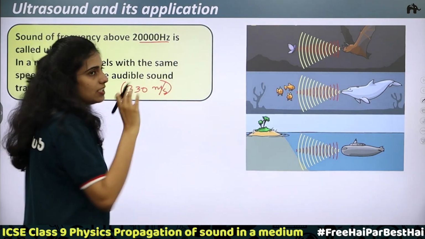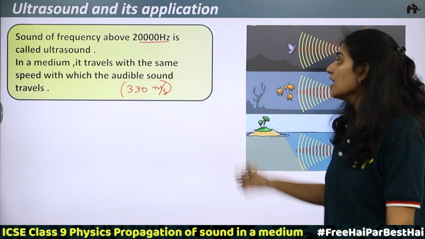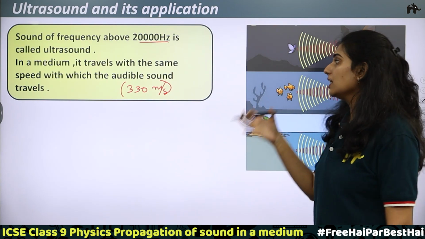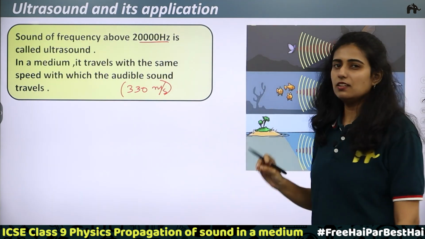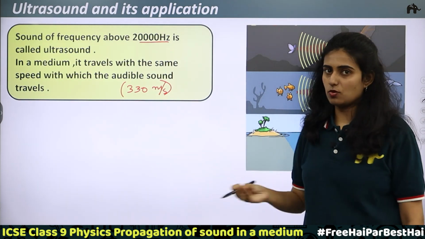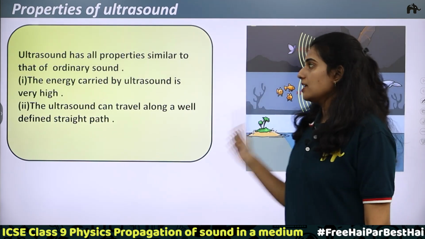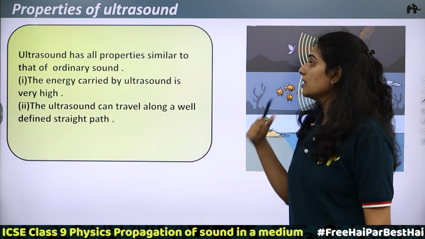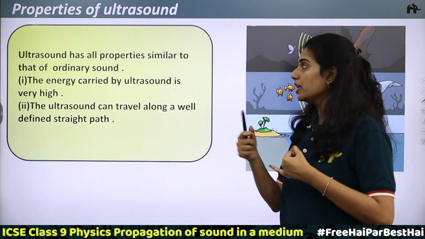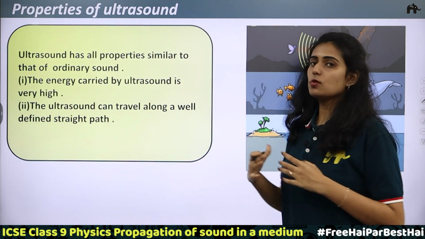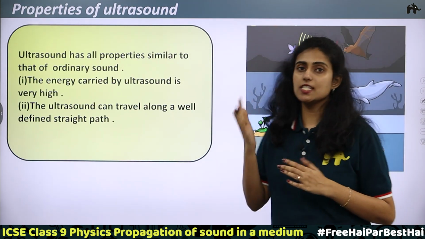When you consider solids, liquids and gases, ultrasound can easily travel through solids and liquids, but in the case of gases, the intensity will decrease. So these are the basic things you need to know about ultrasound, frequency above 20,000 hertz. Now, what are the properties of ultrasound? Ultrasound has all properties similar to that of ordinary sound. We know the properties and the speed of ordinary sound. Ultrasound has similar properties, but the difference is the frequency range. The frequency is higher.